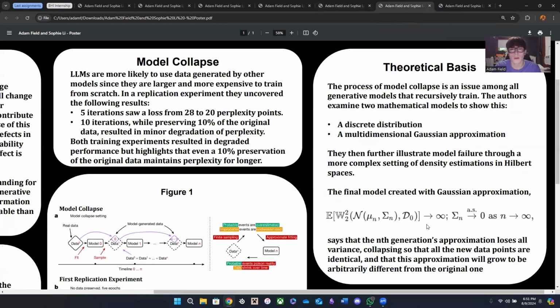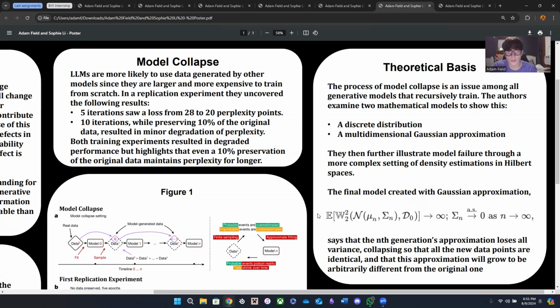So a little bit of the math behind it. They use two things to mathematically model collapse. They used a discrete distribution and a multidimensional Gaussian approximation. That's just a bunch of probability. And then they did a more complex thing with density estimations in Hilbert space, which is just more complex probability. And the result is this equation down here.